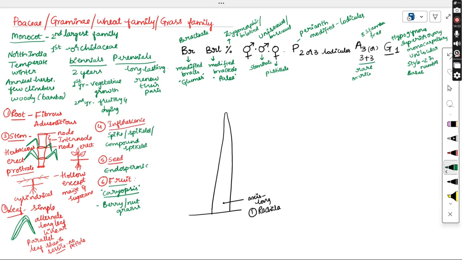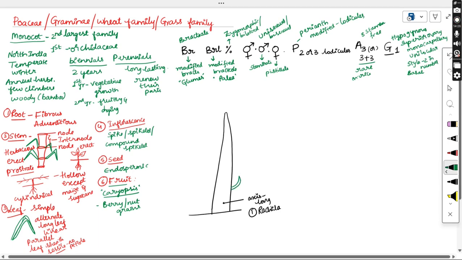On this, the bracts will be modified and show pointed structures on the rachilla. These green colored structures are the bracts in a modified state.